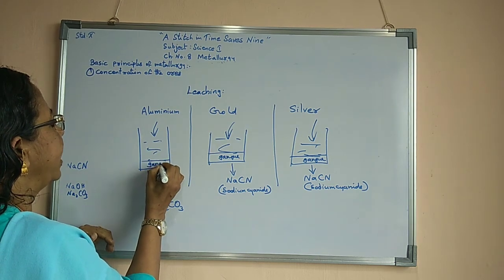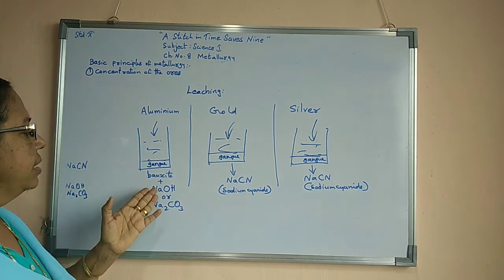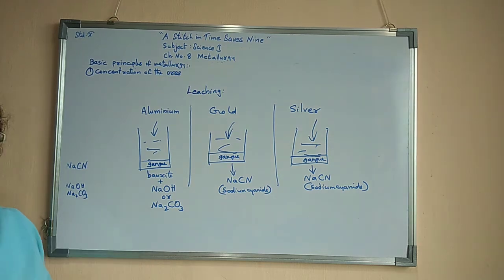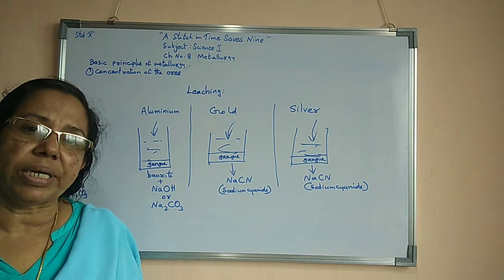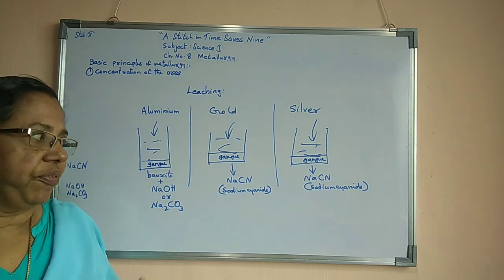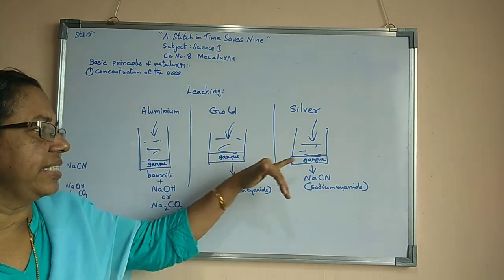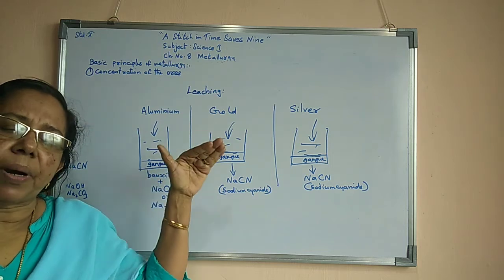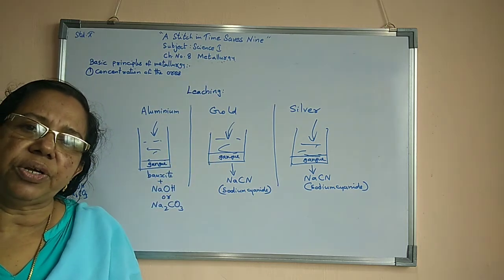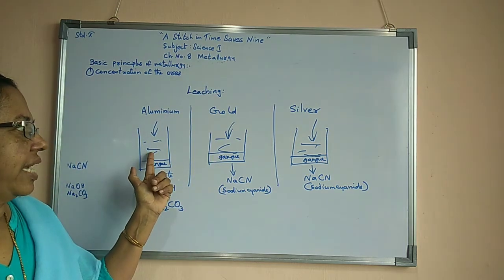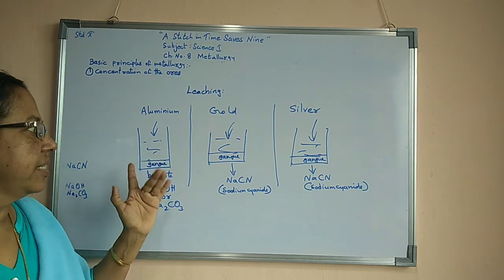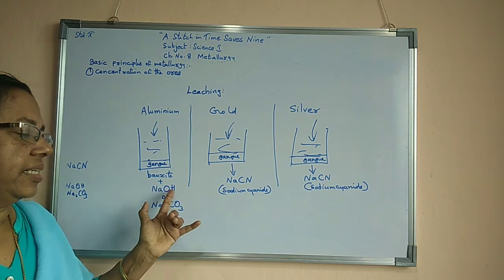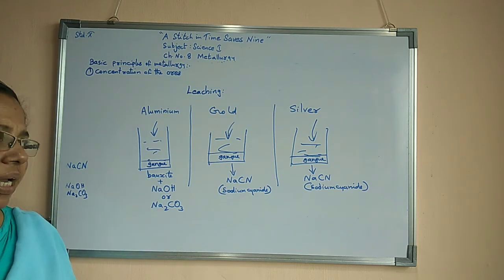Gangue has no reaction with sodium hydroxide, sodium carbonate, or even sodium cyanide, so the gangue particles settle down. In the upper part there will be the solution of bauxite ore, that is, concentrated bauxite ore with either sodium hydroxide or sodium carbonate.